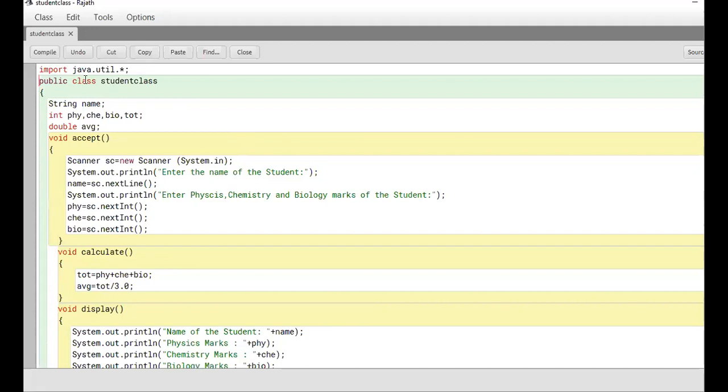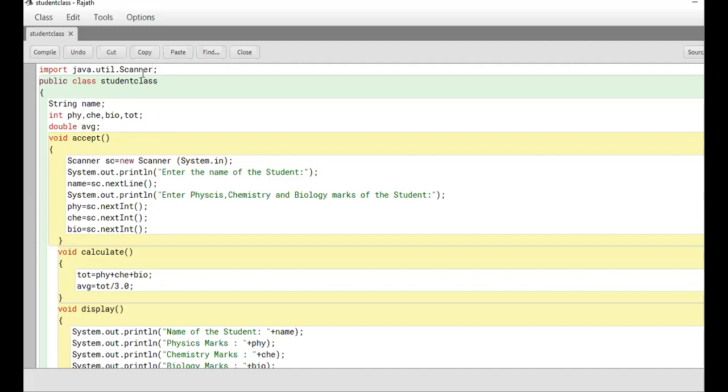Okay, the package. From now onwards, in Java, we will write the first line as import java.util dot either star or Scanner. Like this also I can write, but why should I write so much? I will put star. I'll explain when I'm going to use it. But this is the first line in all our Java programs.